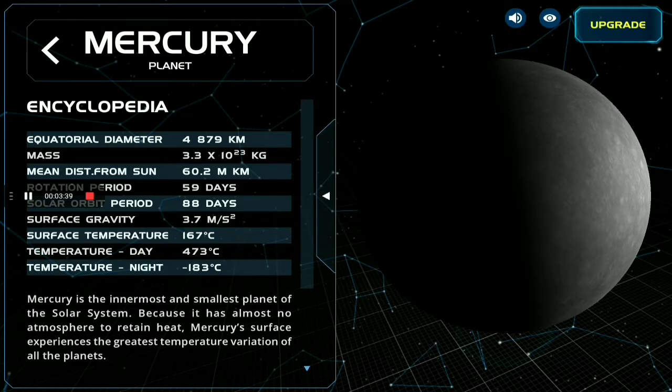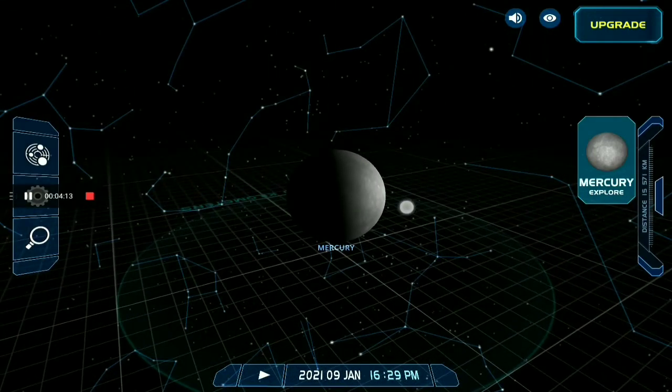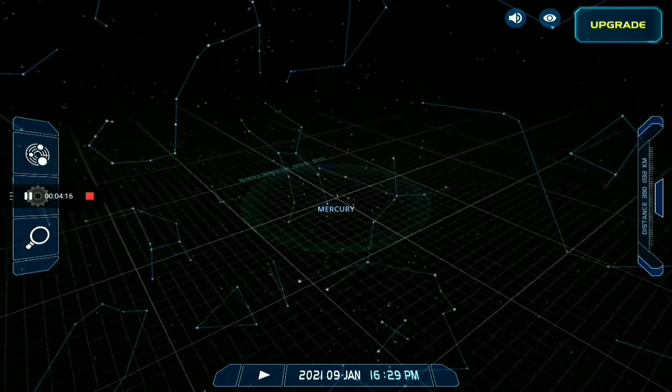Rotation period of Mercury is 59 days. Solar orbit period is 88 days. Surface gravity of Mercury is 3.7 meters per second square, and the surface temperature of Mercury is 167 Celsius. It is so high. The temperature in the day is 4,073 degrees Celsius. Oh my God! And temperature at night is minus 183 Celsius. This is the basic information about Mercury.